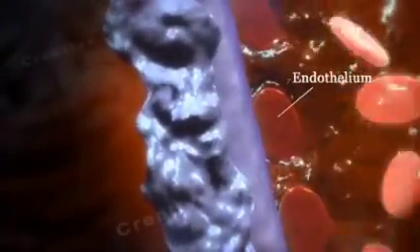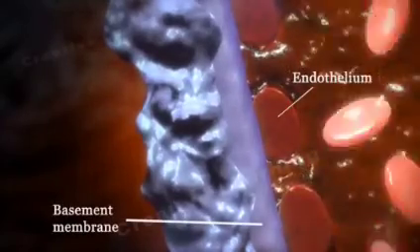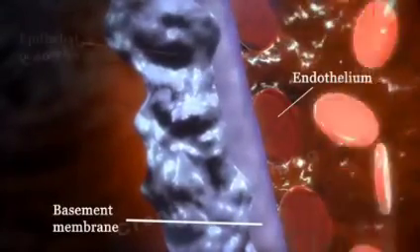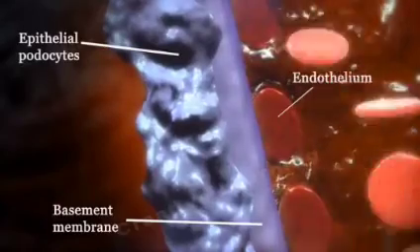It consists of 3 layers of capillary wall: endothelium, basement membrane, and epithelial podocytes. This membrane allows some particles of blood to pass through, but not all. The fluid that filters from the capillary blood into Bowman's space is called filtrate and forms the primary urine.